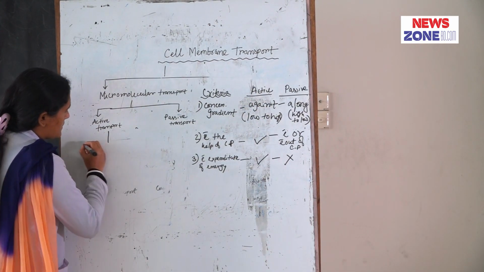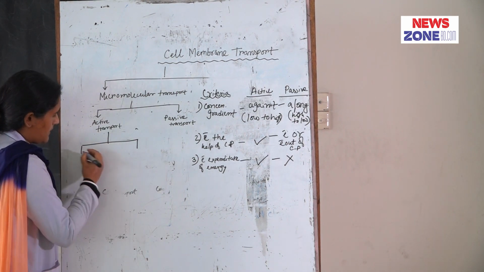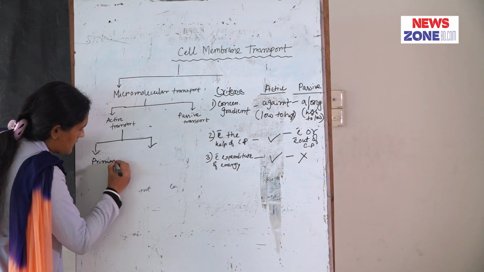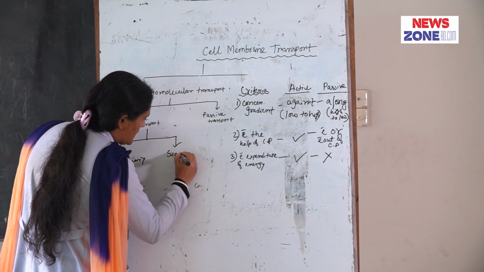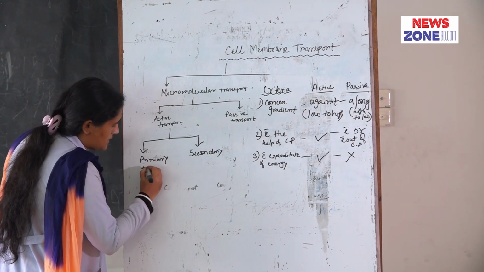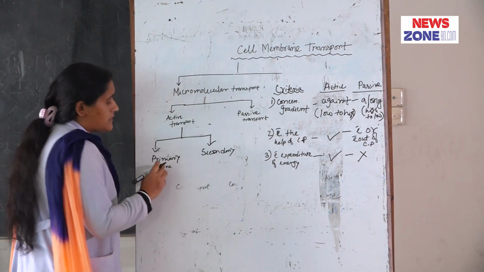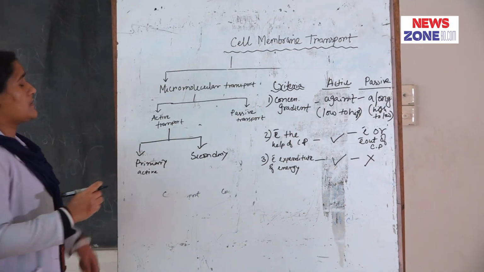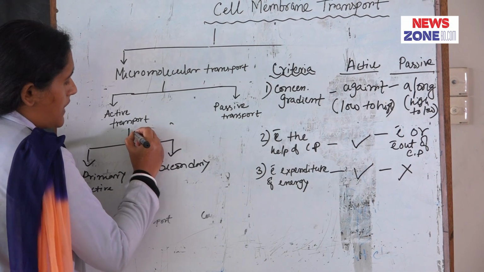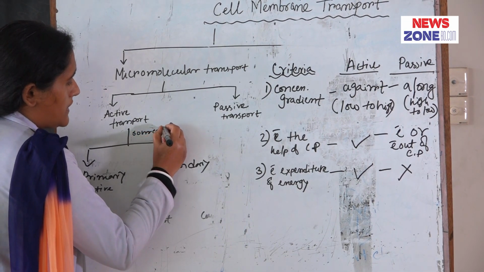Previously I also told that active transport is divided into primary active transport and secondary active transport according to their source of energy.